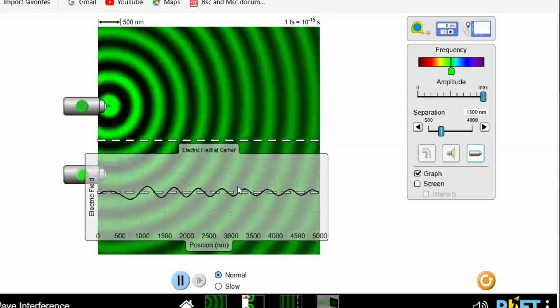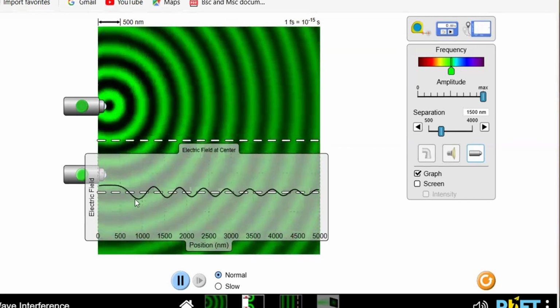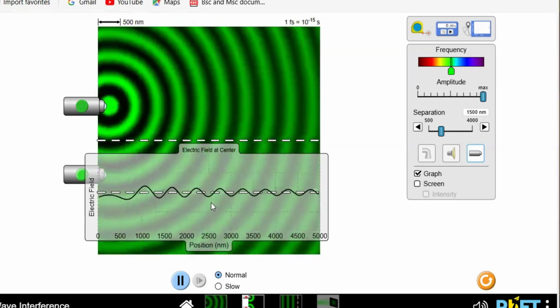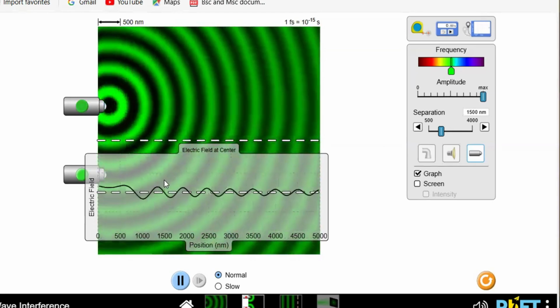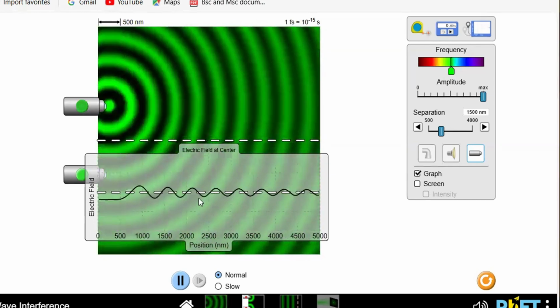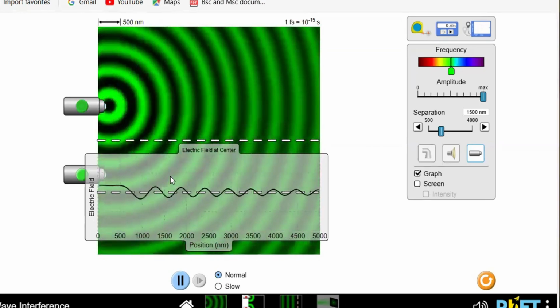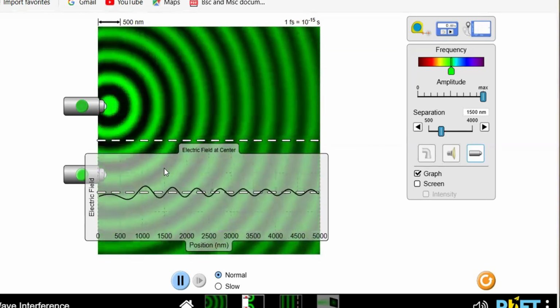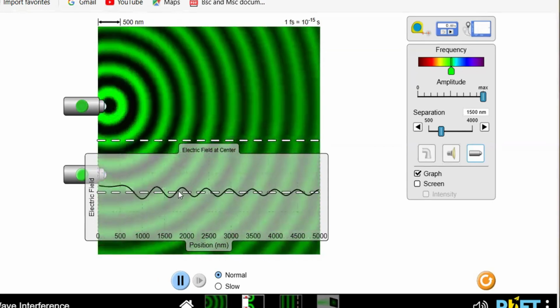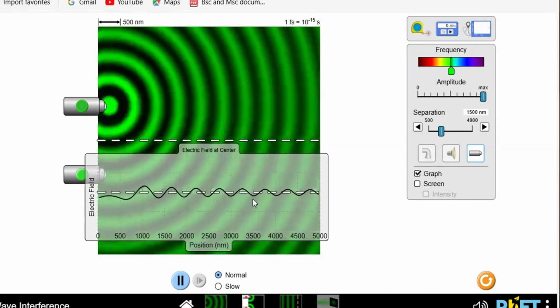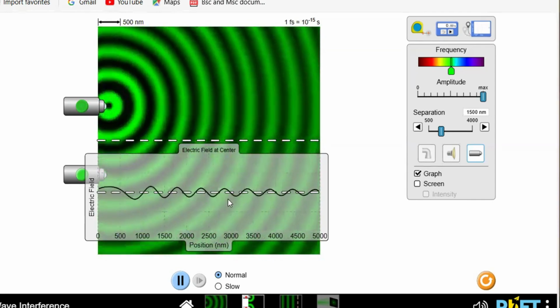When it moves up and down, it produces a zigzag pattern. The peak points on the upper part are called crests, and the points on the lower part are called troughs.